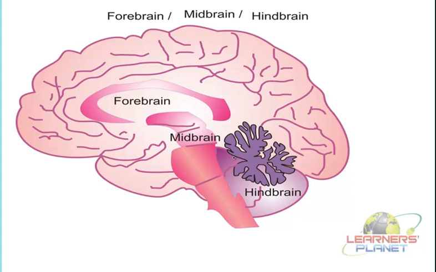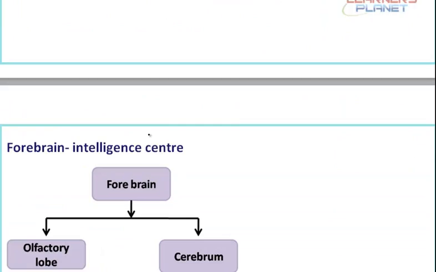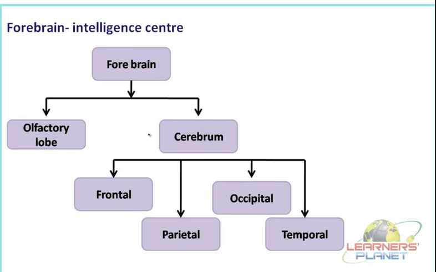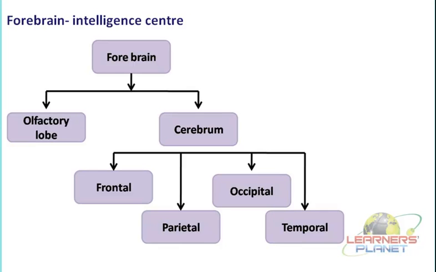Now in this session we are going to study the different regions, the different parts of the forebrain. Let us study what the forebrain is meant for, and what the different units or control sections of the brain in this forebrain are. Basically, the forebrain is known as the intelligence center.